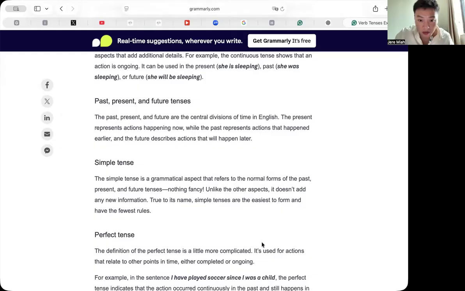True to its name, simple tenses are the easiest to form and have the fewest rules, right? Yeah, that's right. The simple tense is really the most straightforward form. It's just the basic way of talking about the past, present, or future without any extra layers of complexity. It's the no frills version of the tenses.